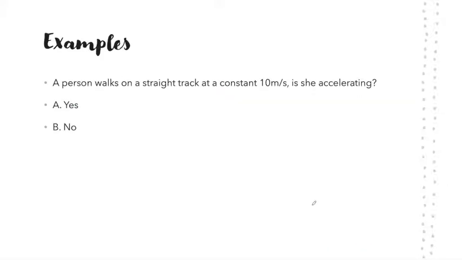So let's look at this example here. A person walks on a straight track at a constant 10 meters per second. Is she accelerating? Pause the video here, think about this question, and come back with an answer.